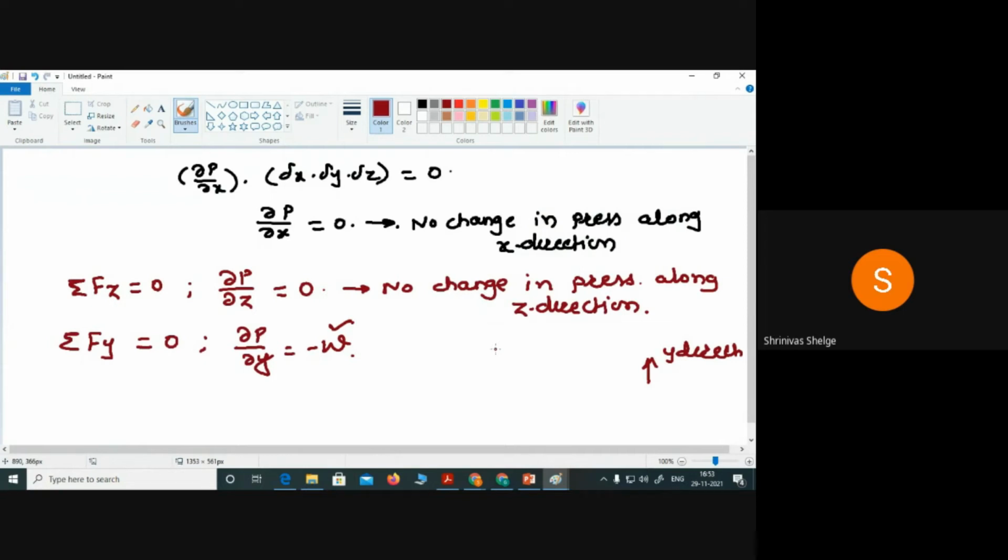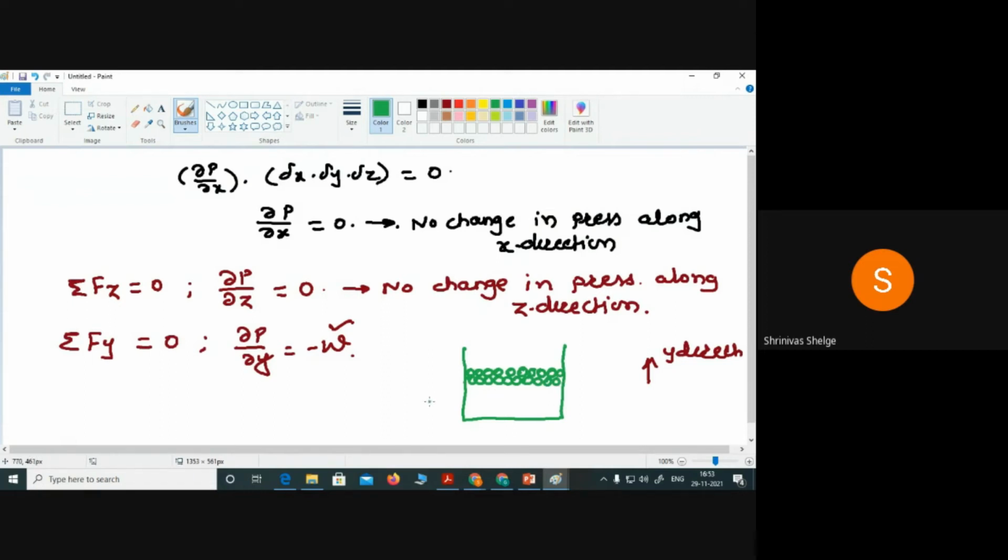Obviously, there is a change in pressure taking place due to weight density, the weight of the fluid particles. Correct? So when we consider the fluid in a container, suppose these are the fluid particles. Each fluid particle has some weight.